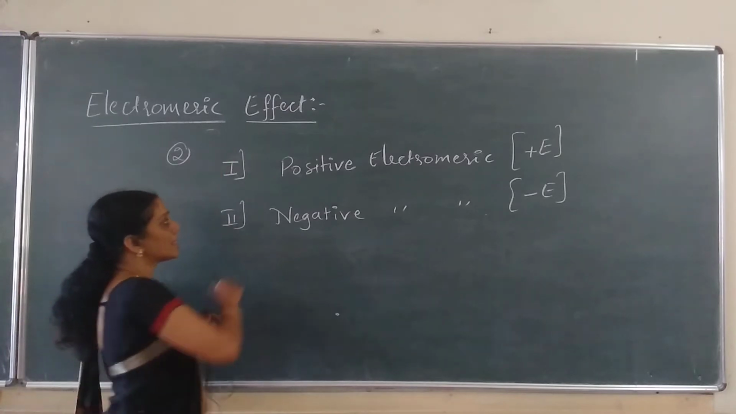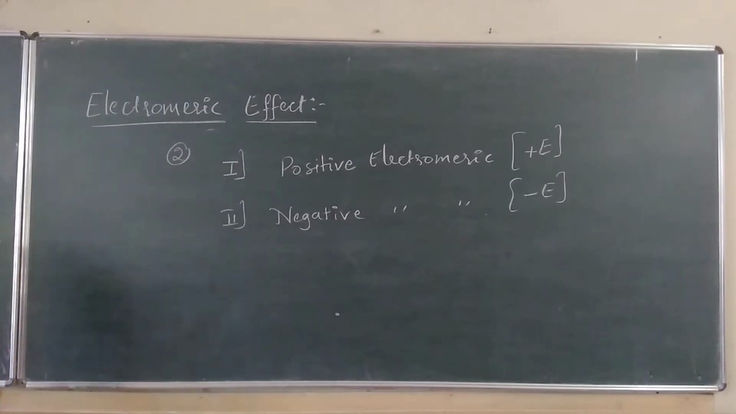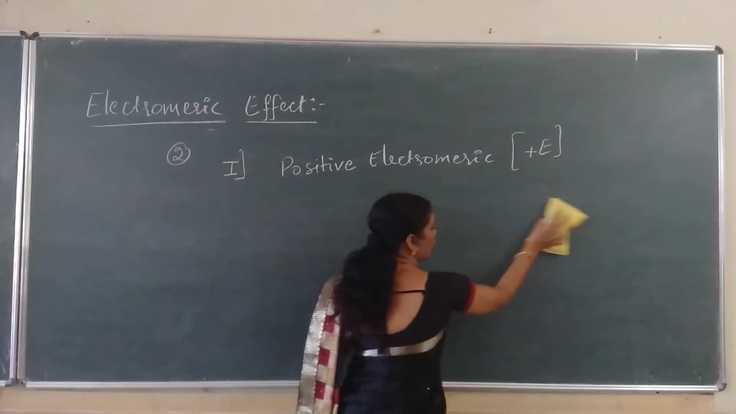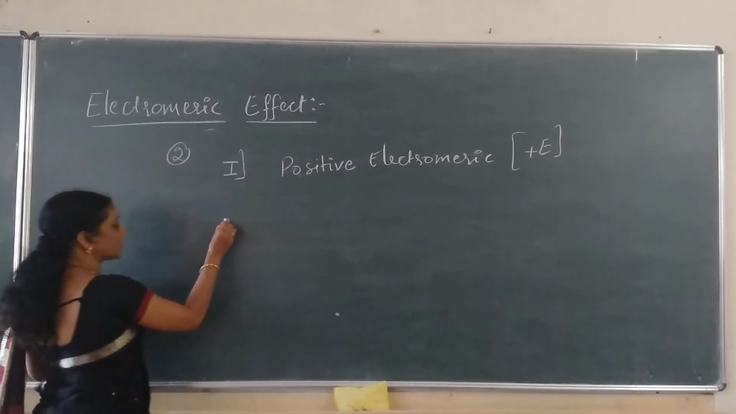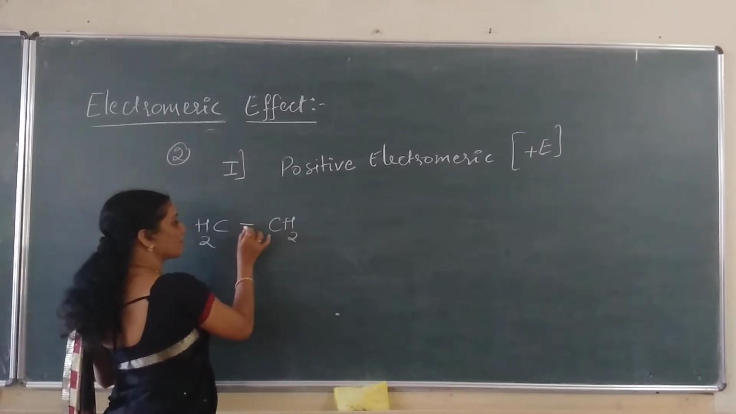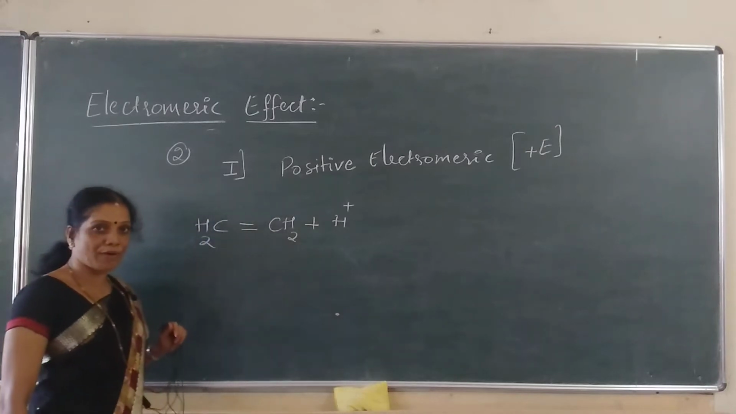Now let us consider the first one, that is the positive electromagnetic effect. Now what is this positive electromagnetic effect? Listen here students. Positive electromagnetic effect means I consider the same example here. CH2 double bond CH2 under the influence of attacking agent like H plus electrophile.